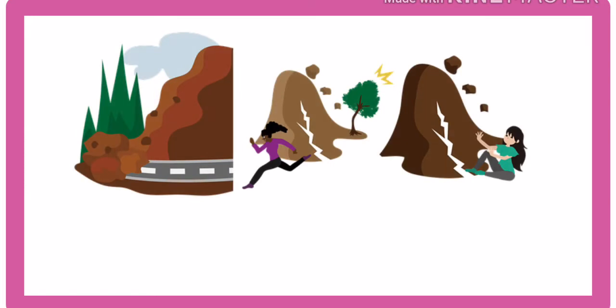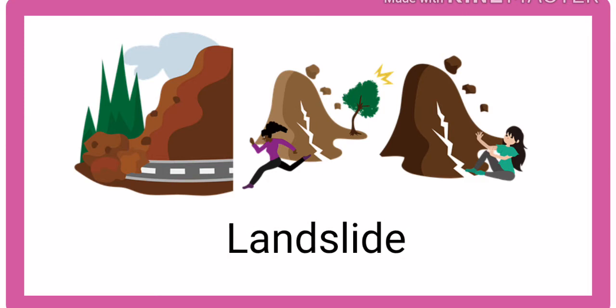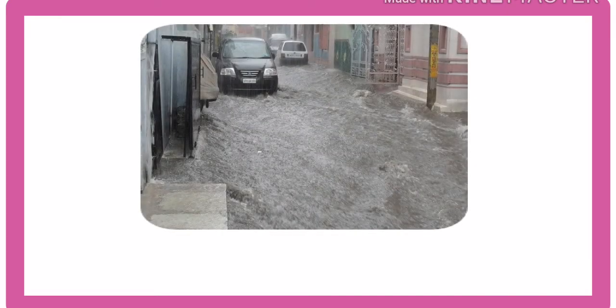Number 9. This natural disaster is called the landslide. Landslide. In this word, D is a silent alphabet. We don't pronounce it. The correct pronunciation is landslide. Number 10. This natural disaster is called a flood. Flood. The correct pronunciation is flood.